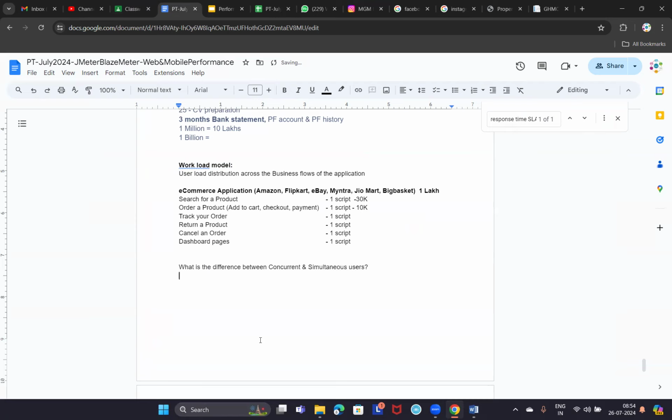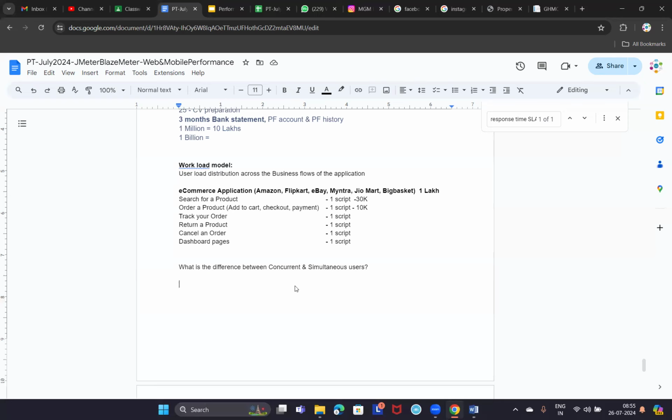What is the difference between concurrent and simultaneous users, Satish? The users who are logging into the application and doing different actions, like someone in the login page, someone browsing, are considered concurrent users. Simultaneous users means, if we take the IRCTC application at 10 o'clock, the Tatkal time, at the same time they are all doing only one action. That is called simultaneous.